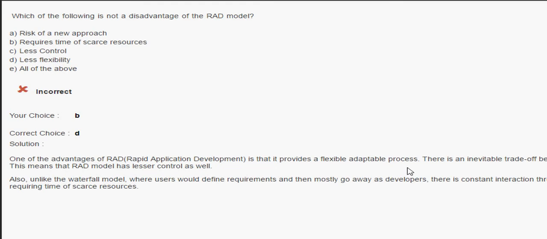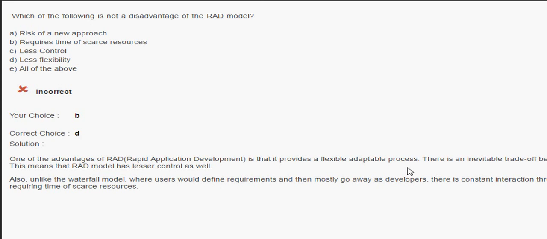Okay. Next question is, which of the following is not a disadvantage of the RAD model? There is always a confusion with the same question: not a disadvantage, not an advantage. So we have to find the advantages of the model. The RAD model's advantages is